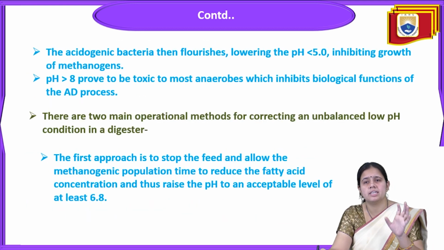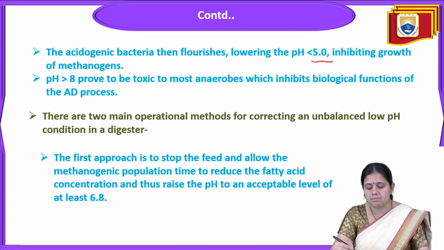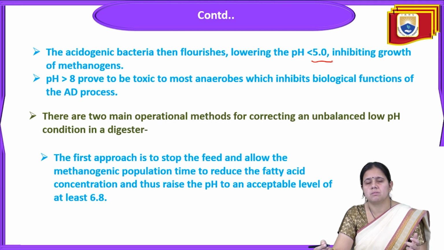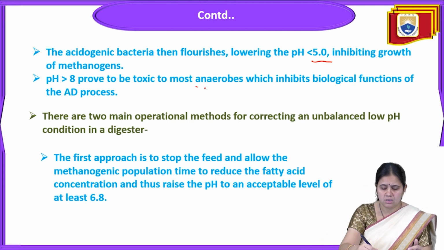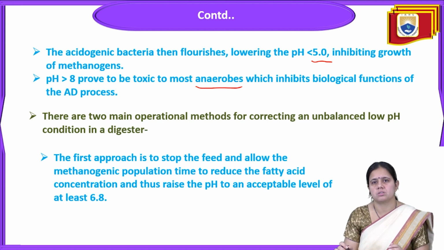The acidogenic bacteria are there. They can flourish, lowering the pH to less than 5.5, inhibiting the growth of methanogens. And if the pH is more than 8, that proves to be toxic to most anaerobes, which inhibits the biological function of the anaerobic digestion process.